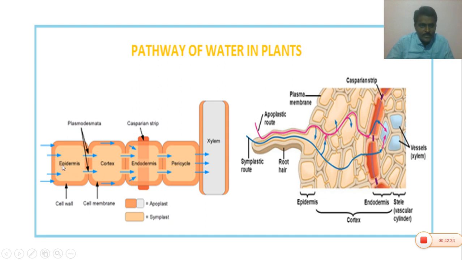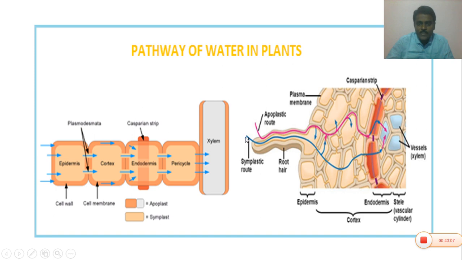The water enters the epidermis and passes directly into the root xylem through the cytoplasm and plasmodesmata. So this is the apoplastic pathway and symplastic pathway. This is the entire internal structure of a root. When the root absorbs water, it enters the epidermal cell and passes through the corners of the cell walls, and finally enters the root xylem.